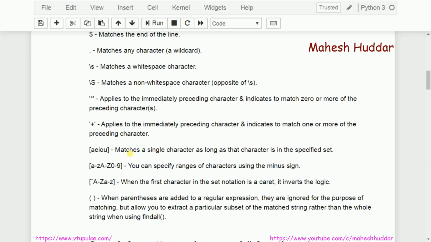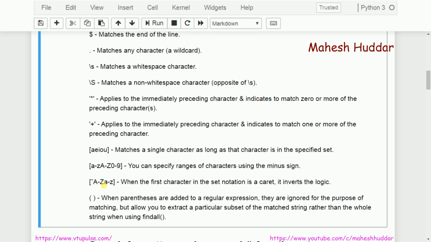Within the square bracket, there is a character sequence. If I use the caret symbol, you can see here, it negates what I have written within the square bracket. In this case, what is written in the square bracket is A to Z, that is the uppercase and lowercase letters. Because I have written the caret symbol as the first one within the character sequence, it negates it. Except uppercase and lowercase letters, it matches everything. That is the meaning of the caret symbol within the character sequence.